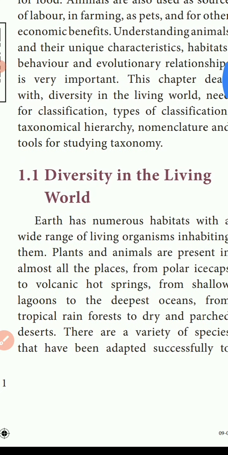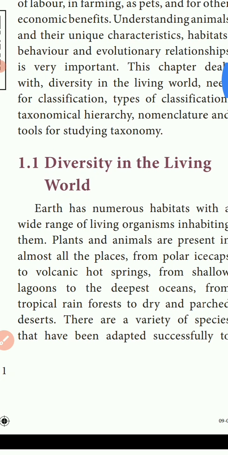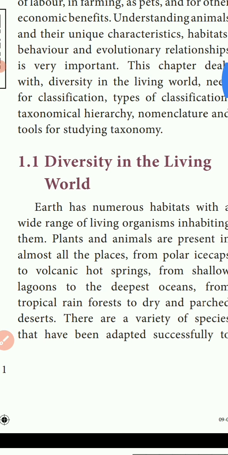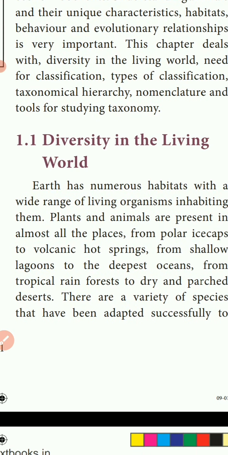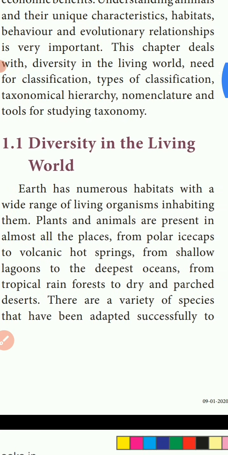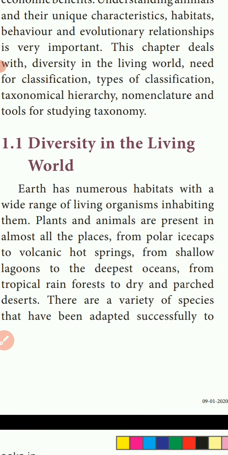Here, on the diversity of living organisms in the world: there are numerous habitats with a wide range of living organisms inhabiting them. What do you mean by numerous?